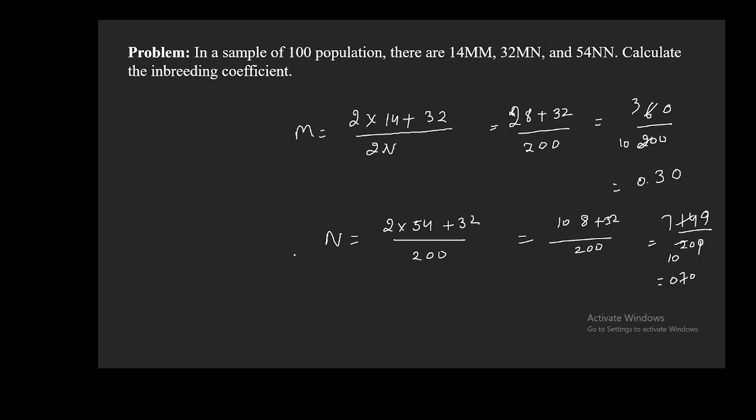If I'm not making any mathematical errors, I think it is 0.70. So the calculation is going to be done like this.